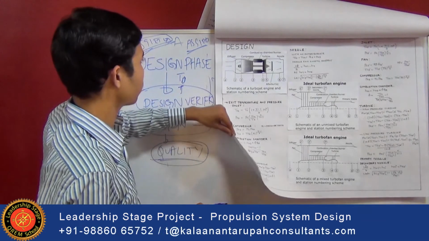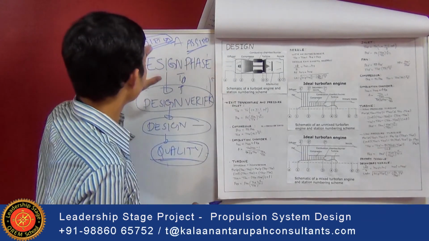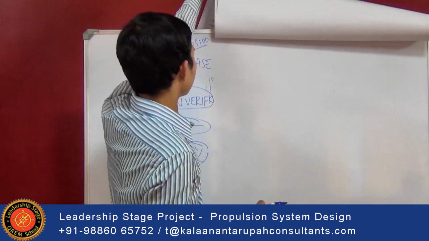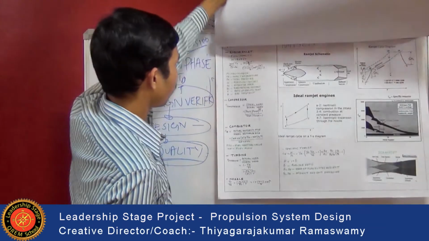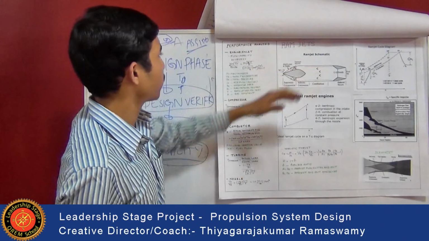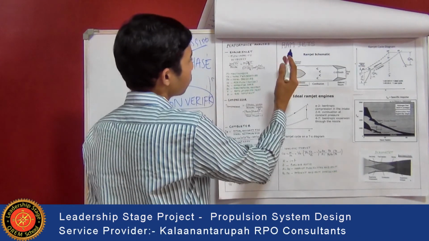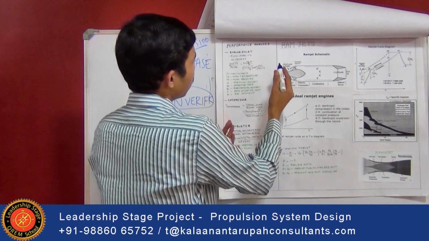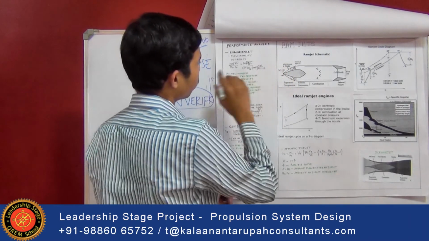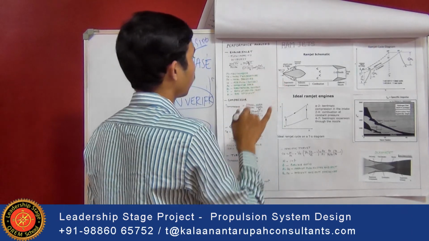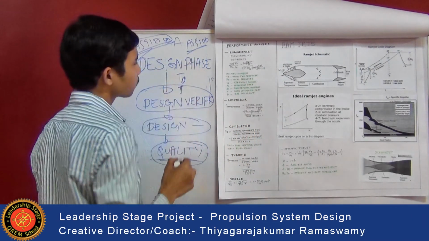The design has to be done according to these phases only. In the case of a ramjet also, how the isolator should be present, how the Mach number should be maintained, and where the Mach number should be decreased, all those things have to be maintained.